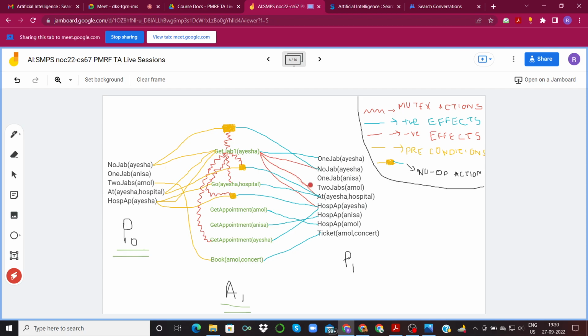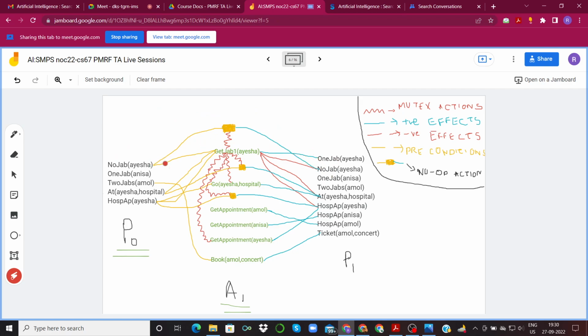We have at Aisha hospital a negative edge. So this is a negative, and hospital appointment Aisha is also a negative edge, right? So we add these three negative edges. Now, if you remember, there was another kind of operator called a no-op operator, which is basically depicted by this, which helps us to simply copy these predicates from P0 to P1 like this, right?